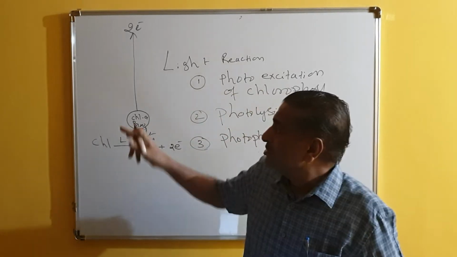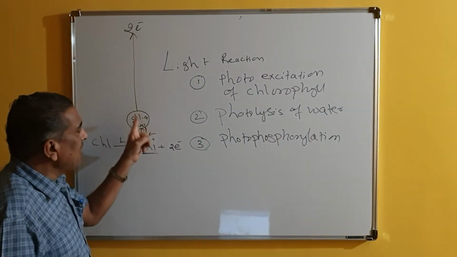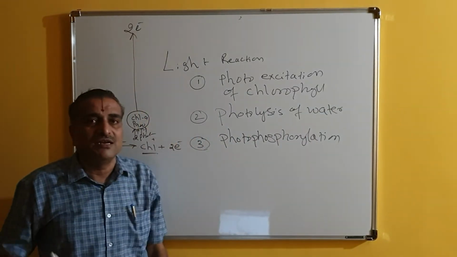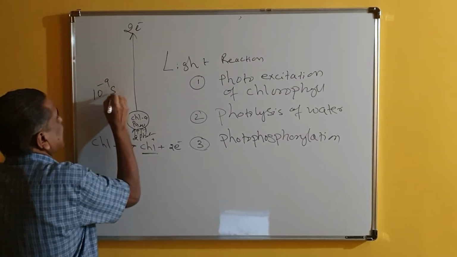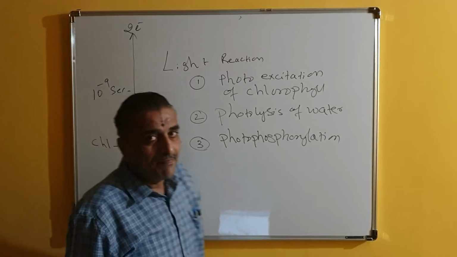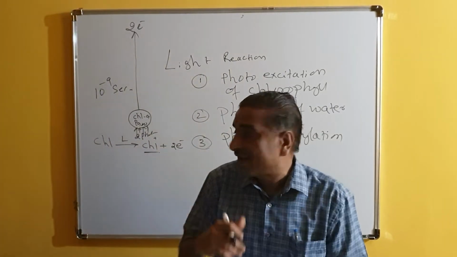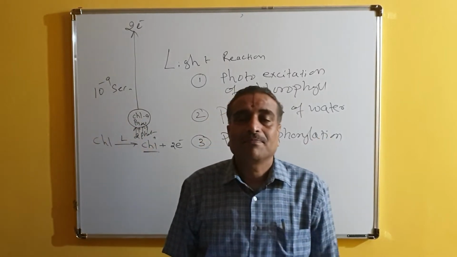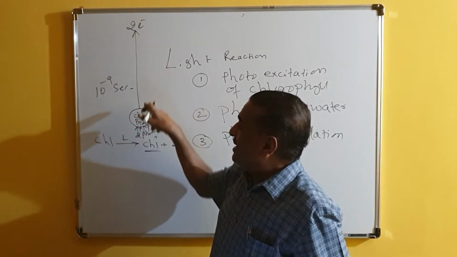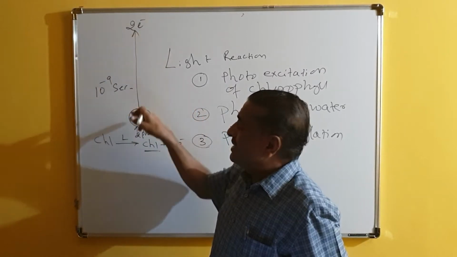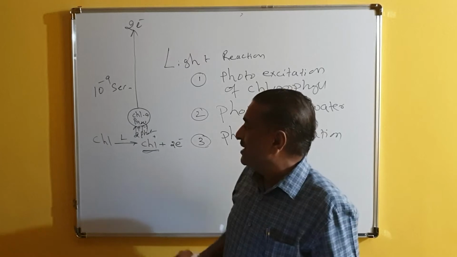But when the electrons have gone to a higher orbit, they have to come back and occupy the same position within 10 raised to minus 9 seconds. Please remember the time, 10 raised to minus 9 seconds, they have to come back. Otherwise, the chlorophyll will die. So these electrons have gone, and this particular state is called photoexcited. So this chlorophyll plus is called photoexcited.